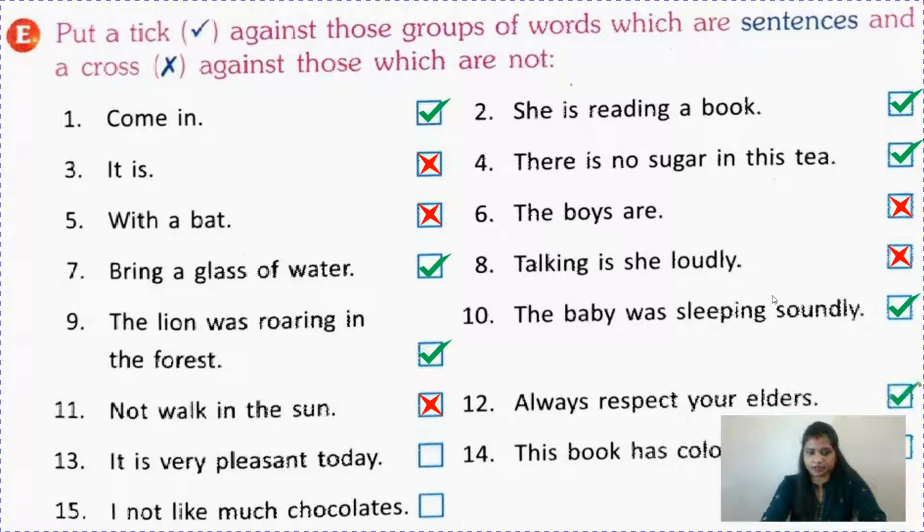"Always respect your elders." It's correct. "It is very pleasant today." Yes, it is giving meaning. Capital letter, full stop, everything is there. "This book has colorful pictures." Again, it's correct. "I not like much chocolate." So you should write "I do not like much chocolate."